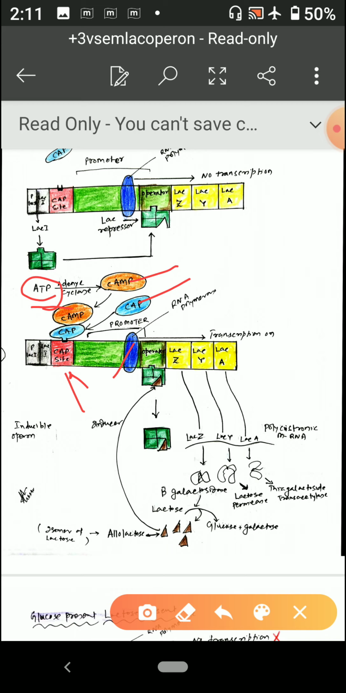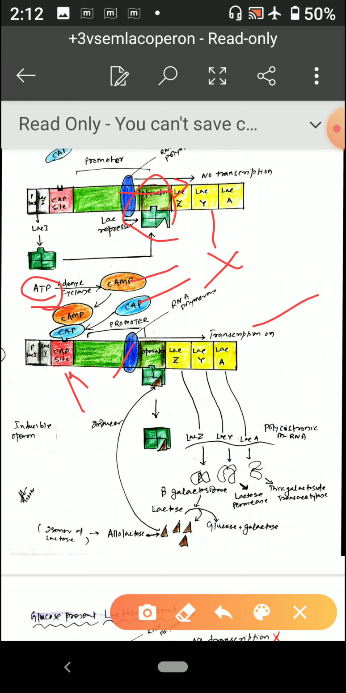One is by your Lac repressor. When there is no lactose, the Lac repressor will definitely combine with your operator, so that it will inhibit the RNA polymerase, so that there will be no transcription. And in the second, if the CAP binds with the CAP site along with the cyclic AMP, then it helps in transcription at a high rate. So these are the two methods actually.